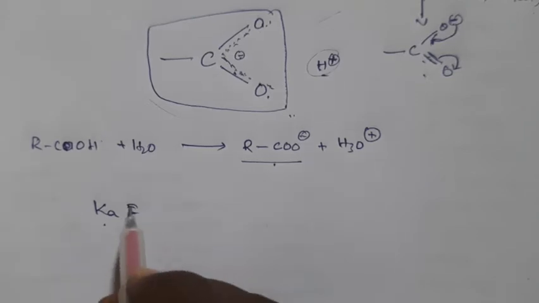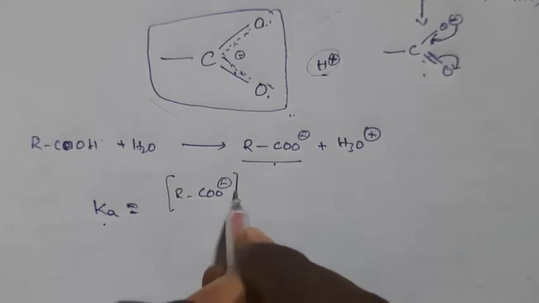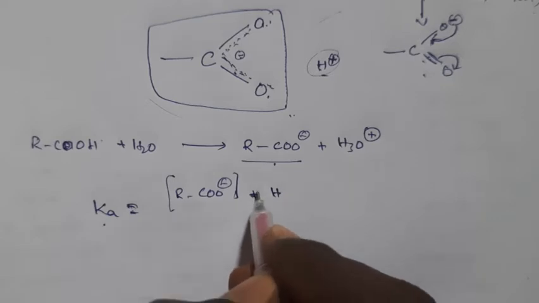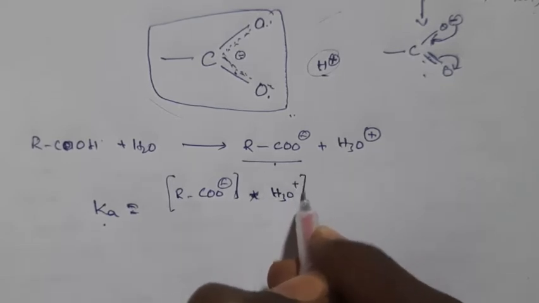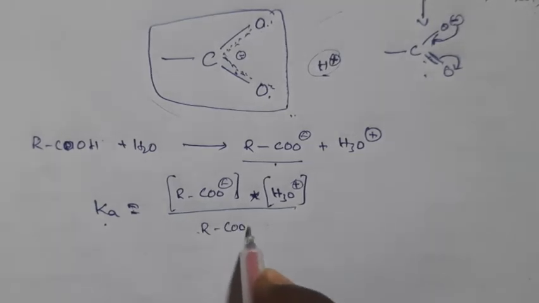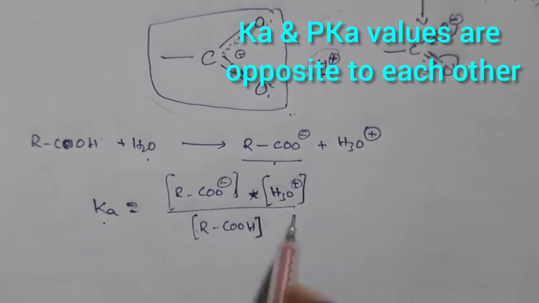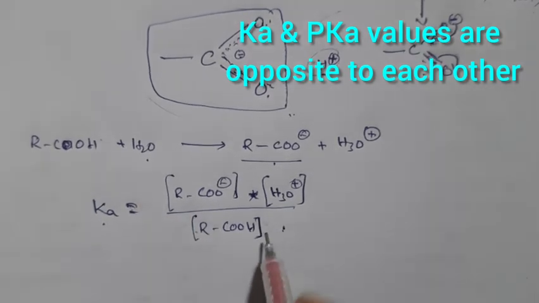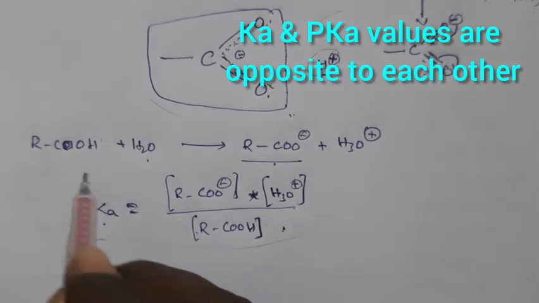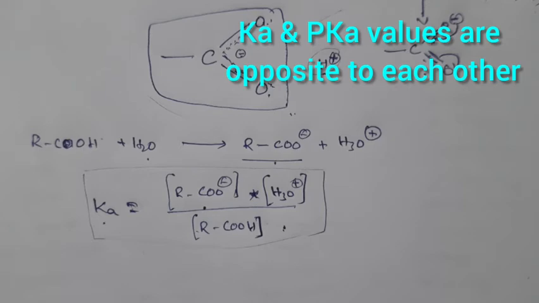If you write this constant, we have to write the concentration of RCOO minus into H3O plus, divided by RCOOH. And we know that the concentration of pure water is always unity, so there is no need to write H2O here. So this is the dissociation constant of carboxylic acids, and we can calculate the dissociation constant of the acid.